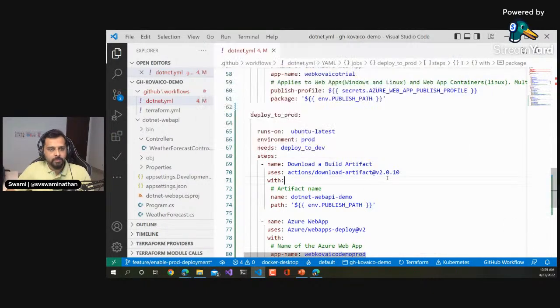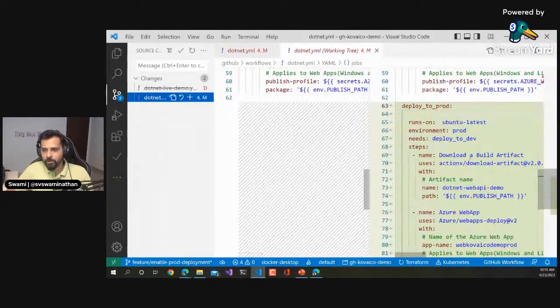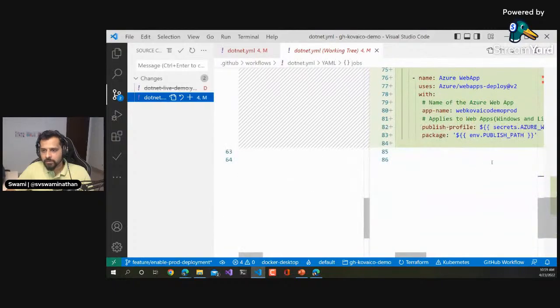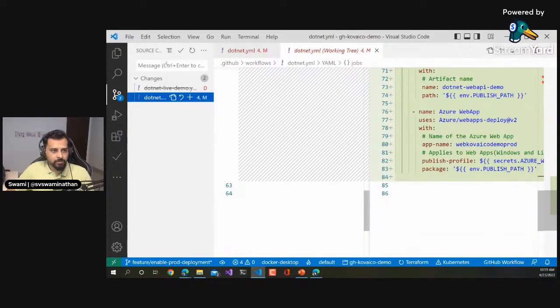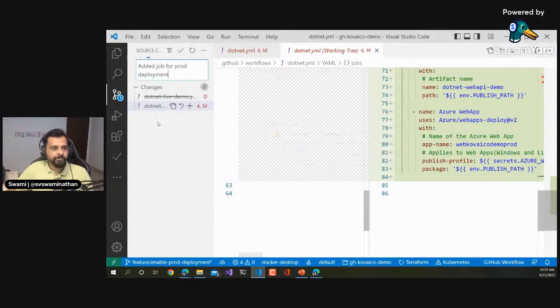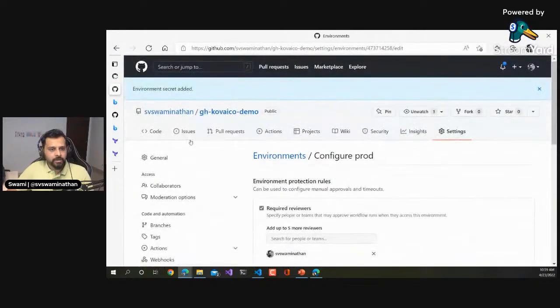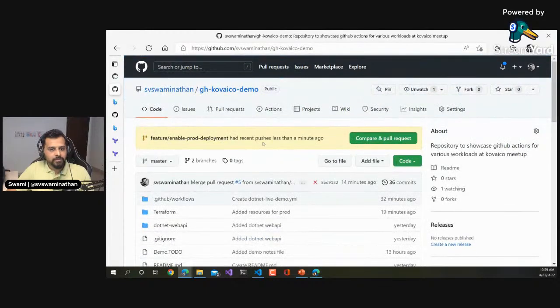Okay. So yeah, I'm in this branch now. So I have 2 things. One, I deleted this, and the second one is I added the deploy to prod. Okay, cool. Job for prod deployment. This publish branch. Okay, hopefully that should trigger. Actually, I think it would not trigger. Maybe, yeah. Let's go and see that. So yeah, we have added this, and a pull request needs to be created.